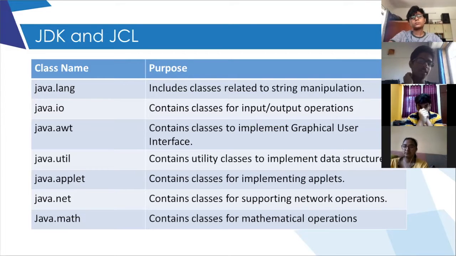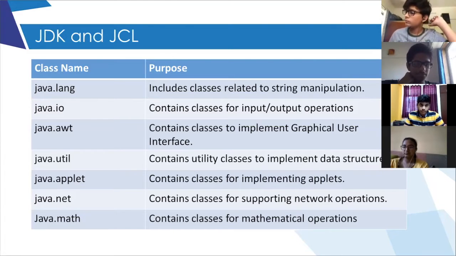Understood? We have to write System.out.println. Println is the function to print. So System is the file you are using, and System.out means it's the output statement, and then you are printing something.